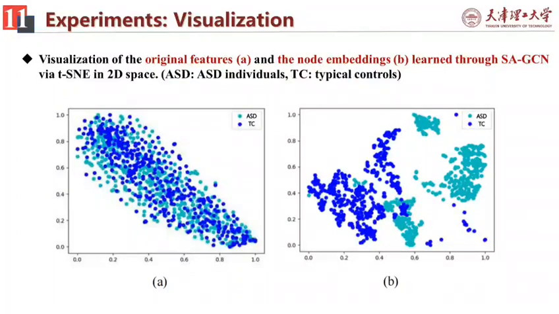In contrast to Figure A, the node embeddings learned by SAGCN are well separated in Figure B. The samples with the same label are clustered together and have clear boundaries with the other group, which means that the node embeddings learned by SAGCN can precisely represent the intra-class similarity and capture the inter-class differences. And it proves the effectiveness of our proposed SAGCN once again.